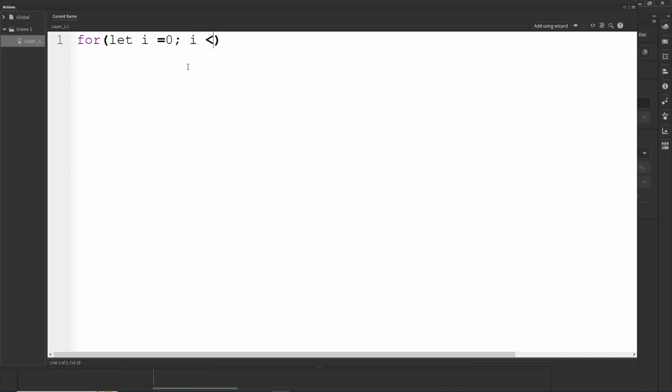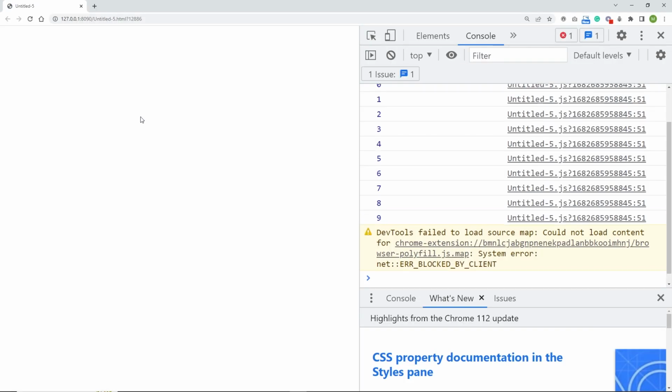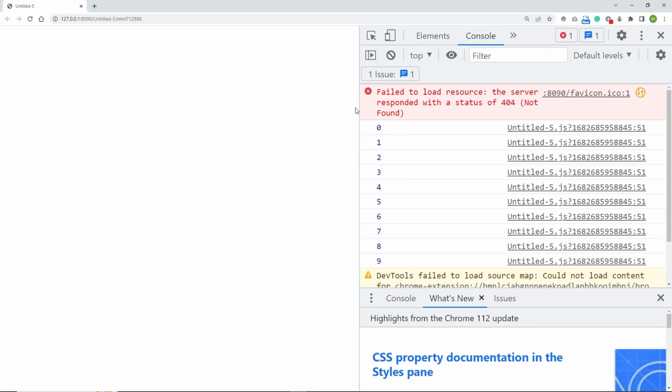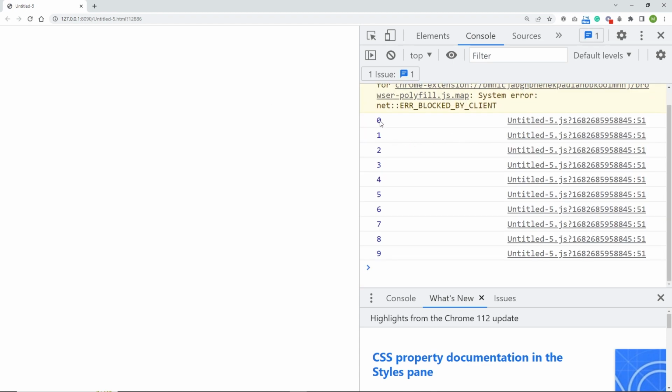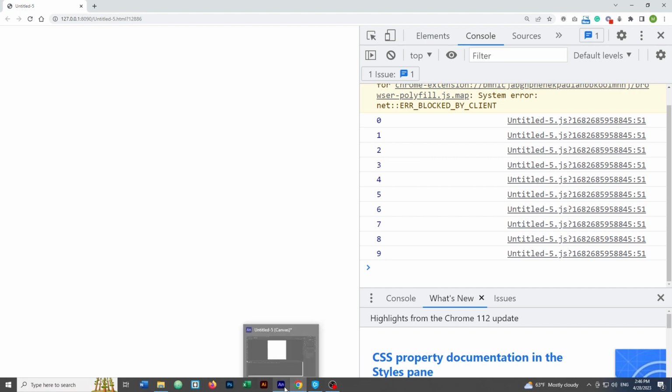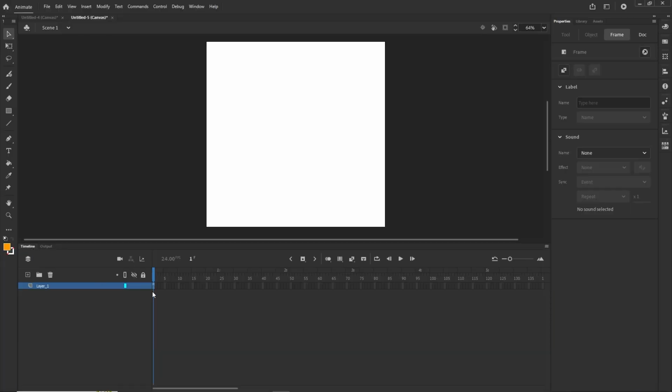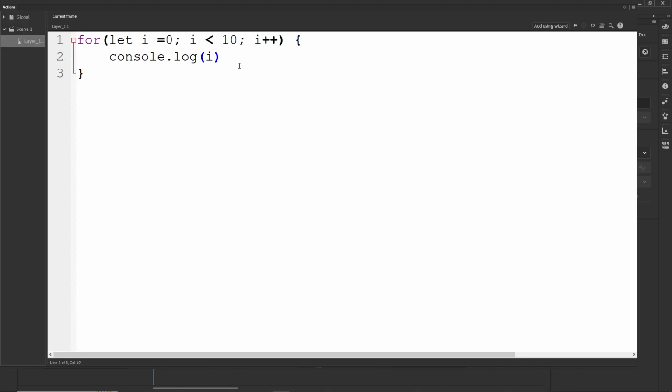i is going to be smaller than 10, for example, and then I'm going to type i++. And what I can do very simply at the beginning is type console.log, and we are going to be console logging i. So right now if I hit Ctrl Enter, and hit F12, or right click and choose Inspect and go to Console, let me refresh this, I'm going to have these numbers from 0 up to 9 printed in the console.